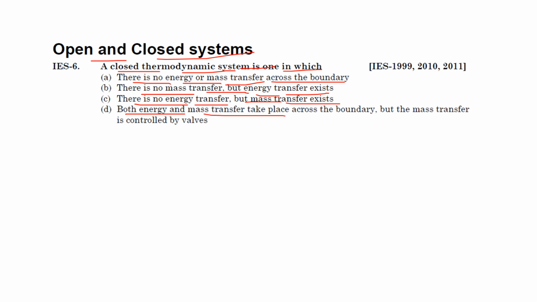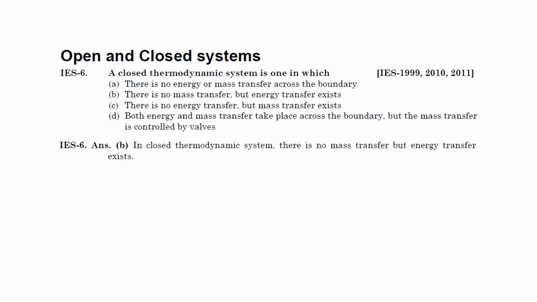Both energy and mass transfer take place across the boundary, but mass transfer is controlled by wall. So this is actually B. There is no mass transfer, but energy transfer exists. Okay, this is actually the definition of a closed system. Okay, in a closed thermodynamic system, there is no mass transfer, but energy transfer exists.